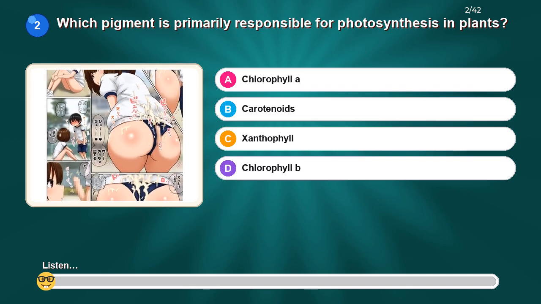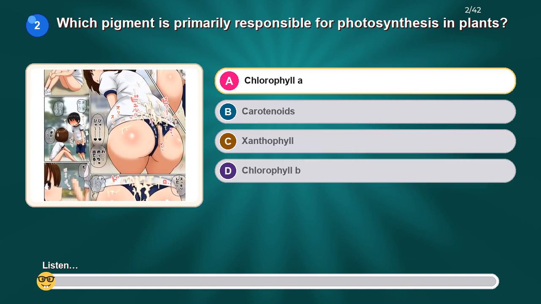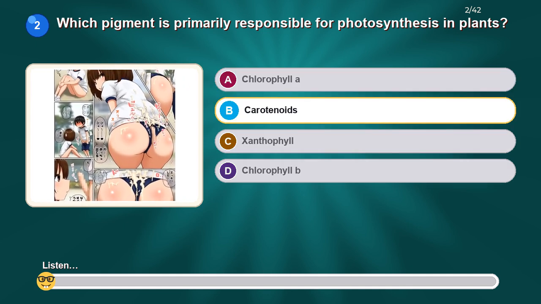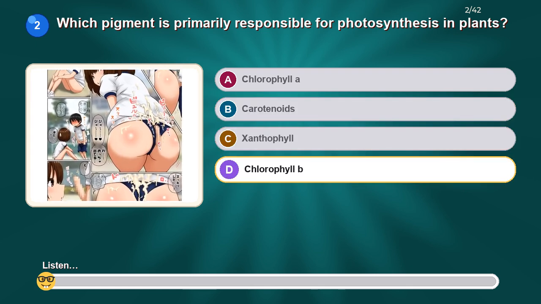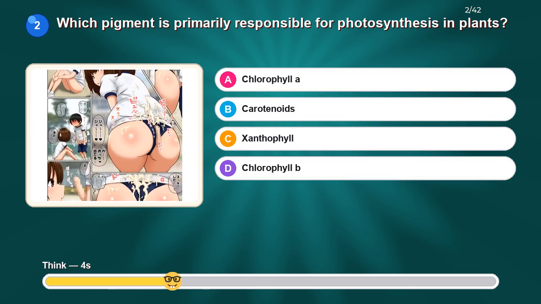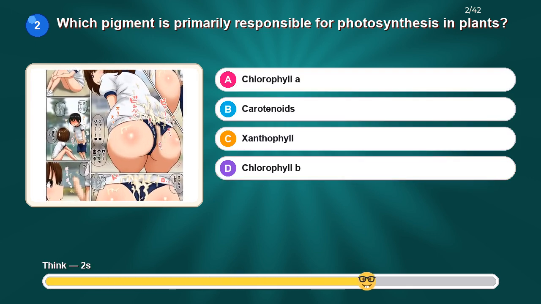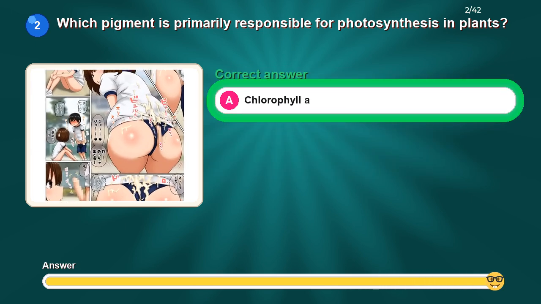Which pigment is primarily responsible for photosynthesis in plants? Option A, chlorophyll A. Option B, carotenoids. Option C, xanthophyll. Option D, chlorophyll B. The correct answer is chlorophyll A.